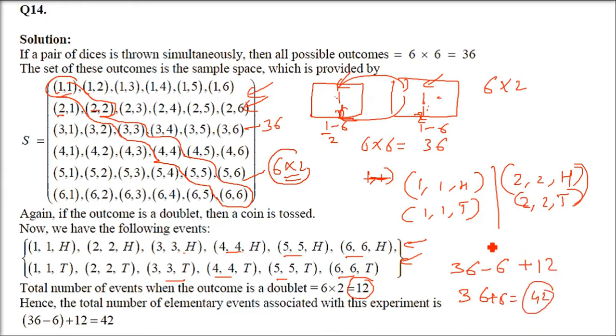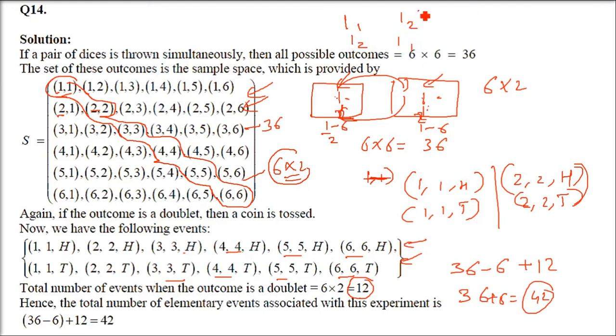Or you can say in this 36, we can subtract this 6 doublet, because the doublets are coming twice, because 1 1 and 1 1, they are different events. So we are adding 6 into 12, 36 minus 6. So that is going to be 42. Okay, you got the idea?